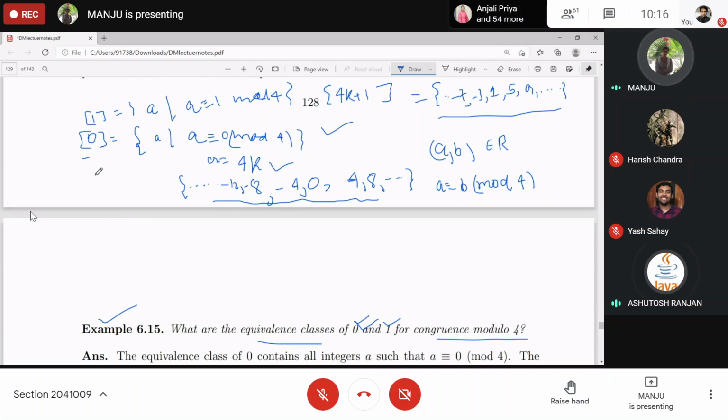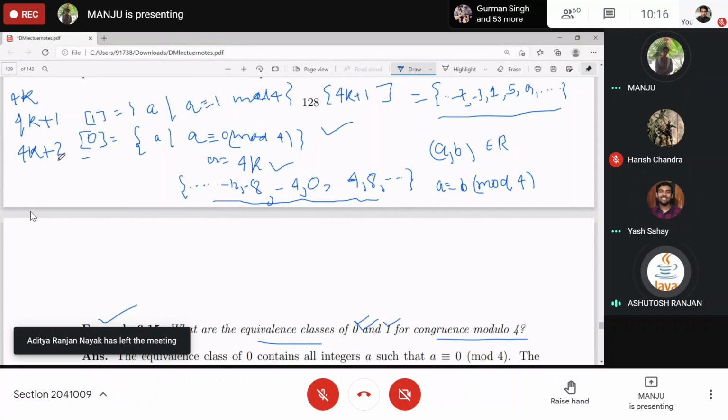Can you find the equivalence class of 2? The equivalence class of 0 is the set containing elements of the type 4k. The equivalence class of 1 is of the type 4k plus 1, where k runs over the integers. The equivalence class of 2 will be all those a such that a is congruent to 2 modulo 4. That is, you collect all those integers which give remainder 2 when you divide by 4. So the general type is given by 4k plus 2.